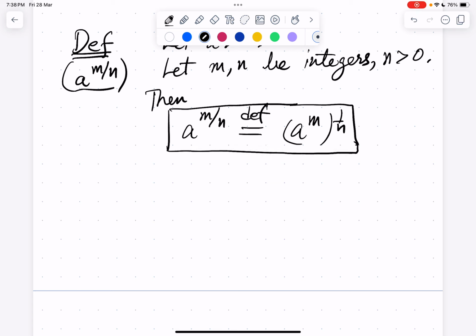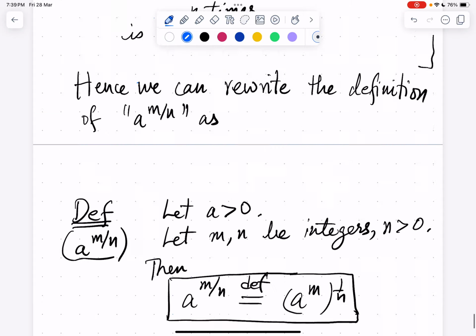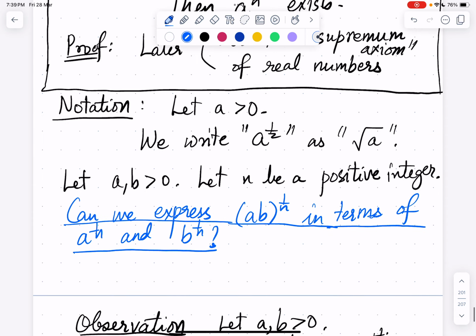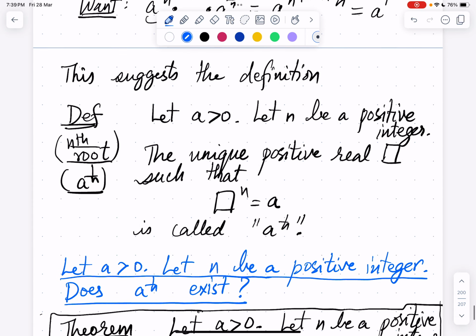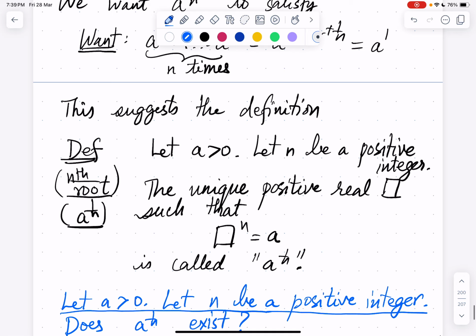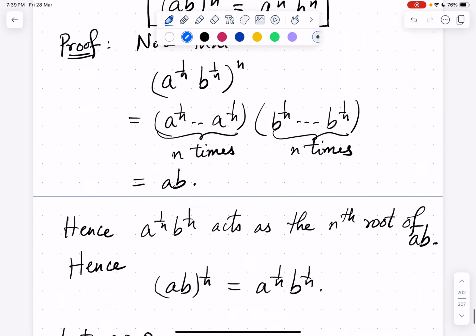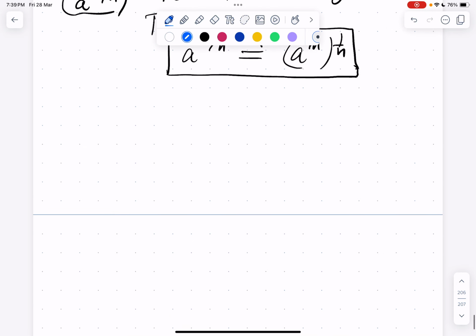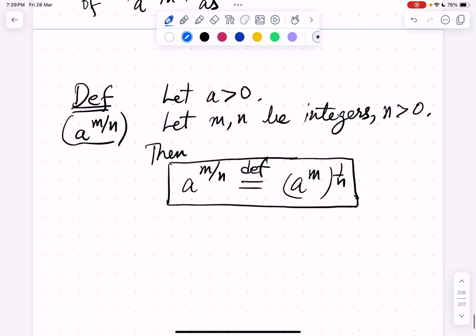So now we can ask about the nth root of a power m, power 1 by n, and the nth roots are defined as above, like the unique positive real such that box power n is a, that is the nth root of a positive real a, right? So we have defined a power m by n for any positive real a.